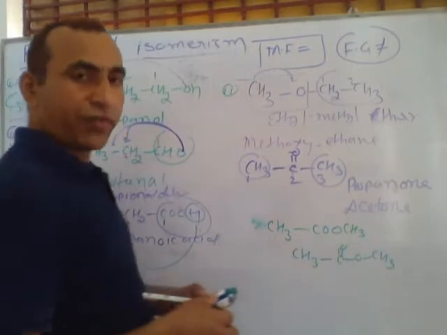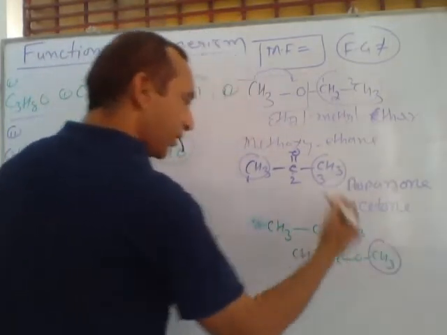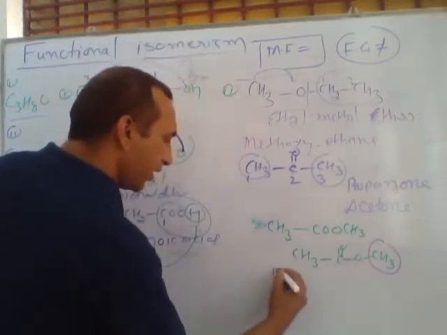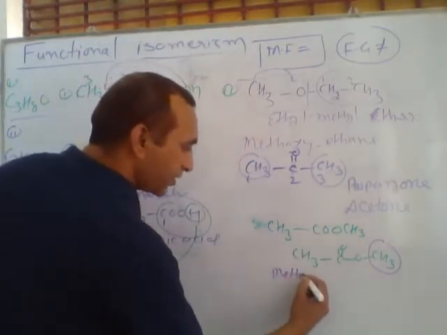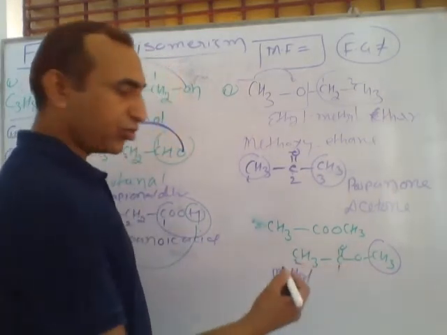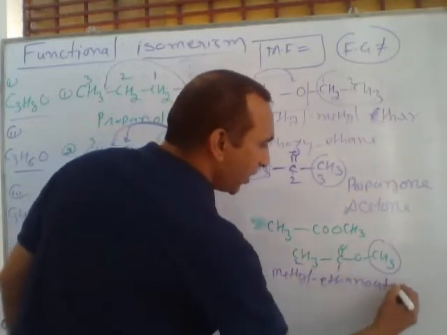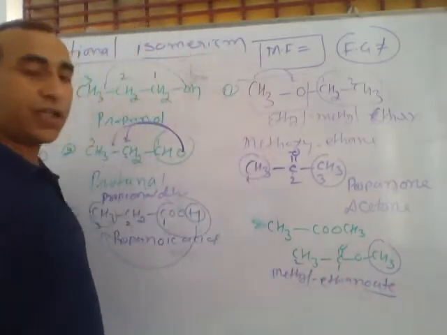If we want to write the name of this compound, this is an ester. The group connected with oxygen, methyl, we write as a prefix, and numbering from here, 1 to 2 carbons, a two carbon system is called ethane. At last we use oate. This is called methyl ethanoate.